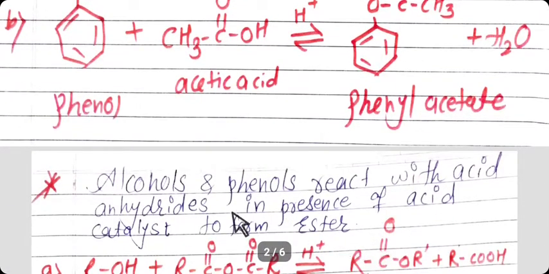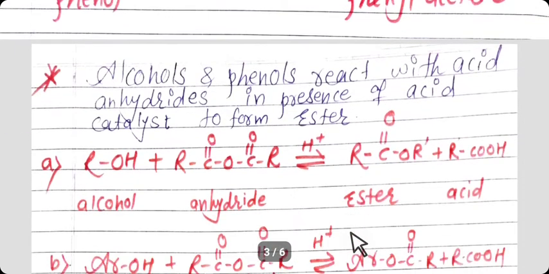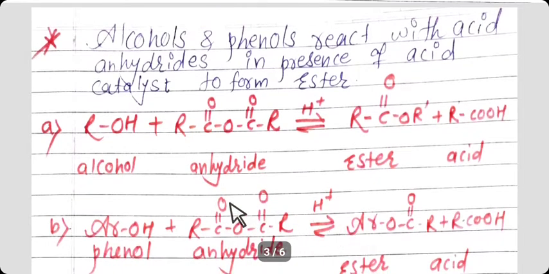Students, alcohols and phenols react with acid anhydride in presence of acid as a catalyst to form ester. See the general reaction.